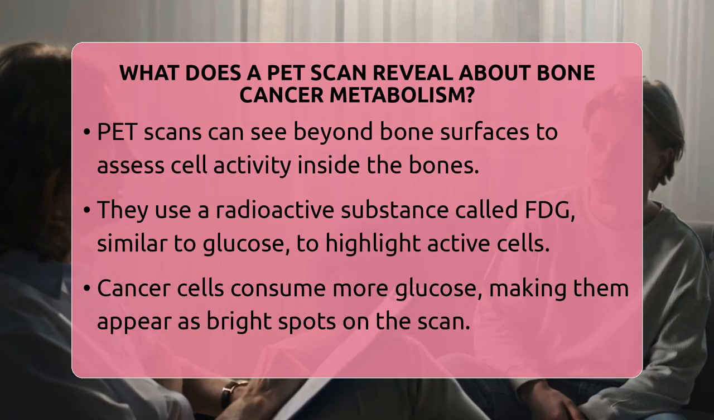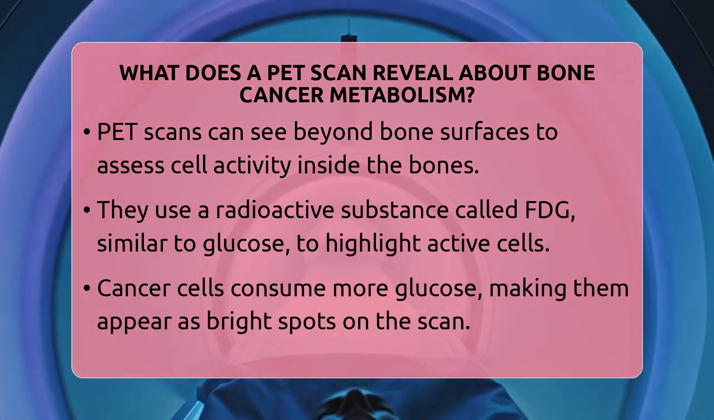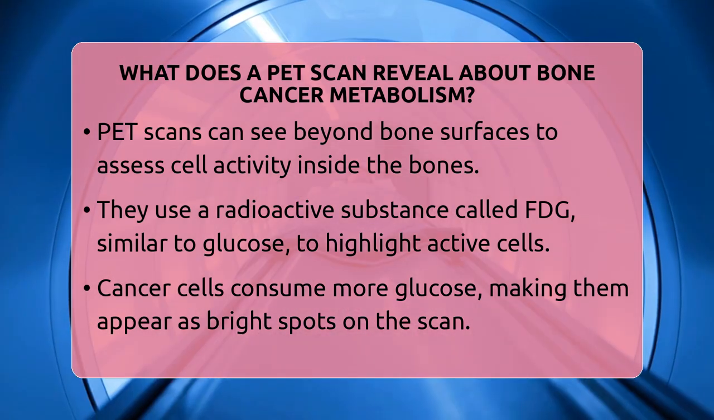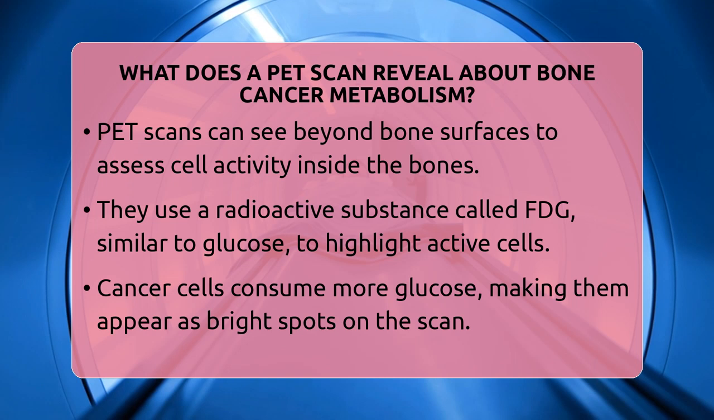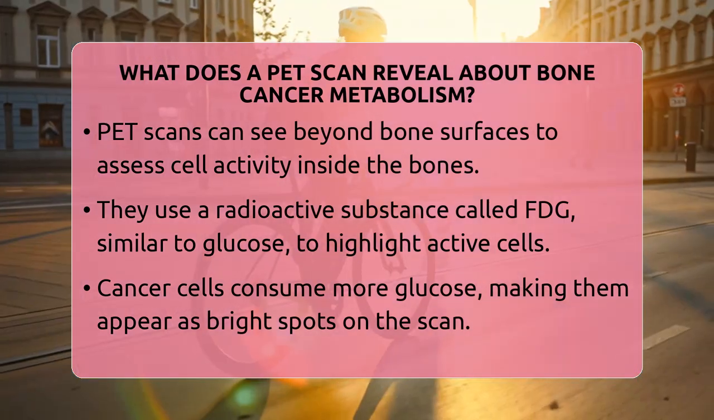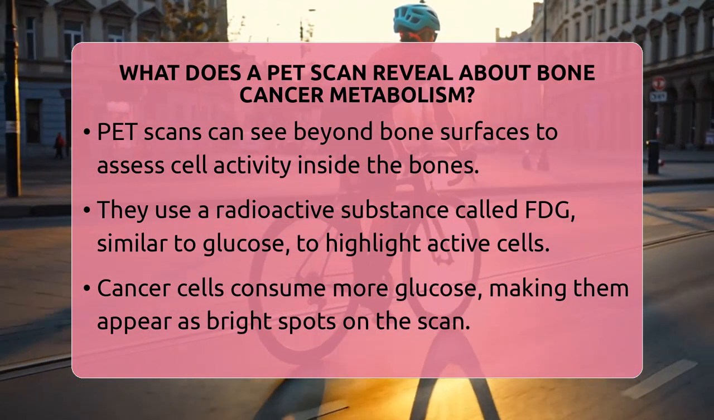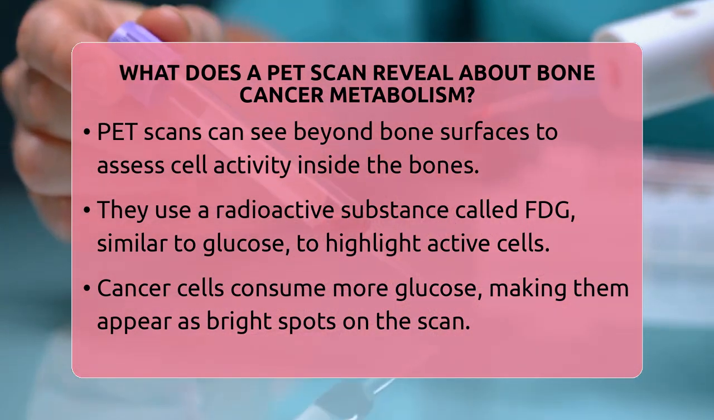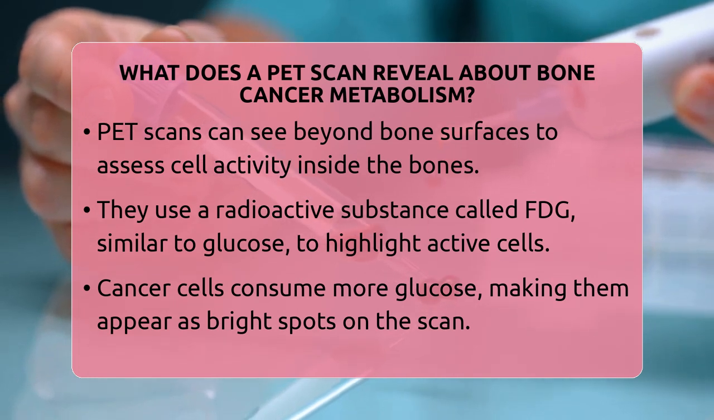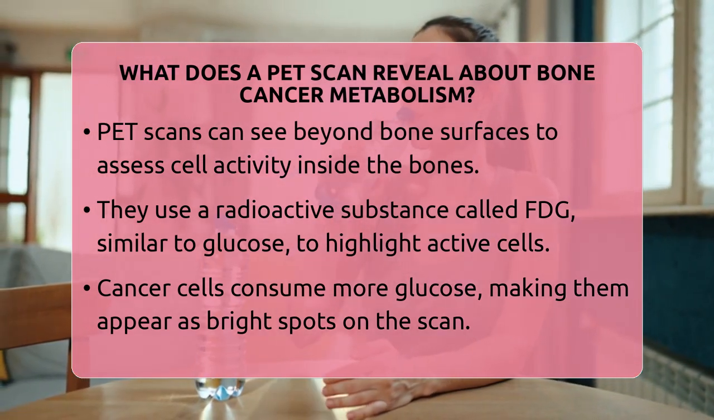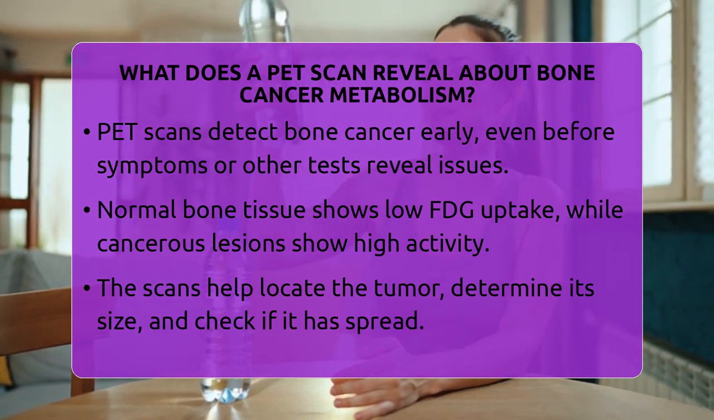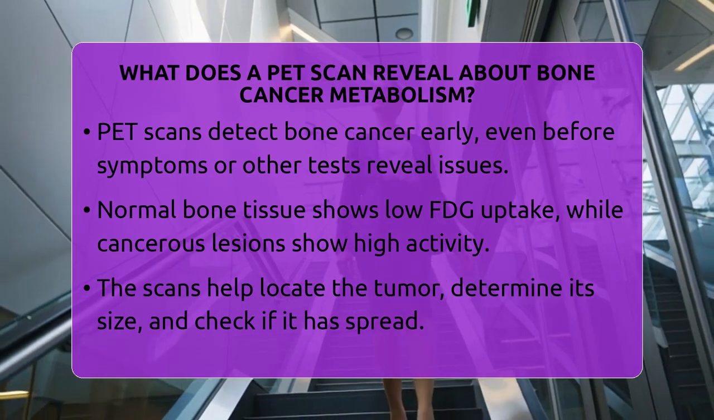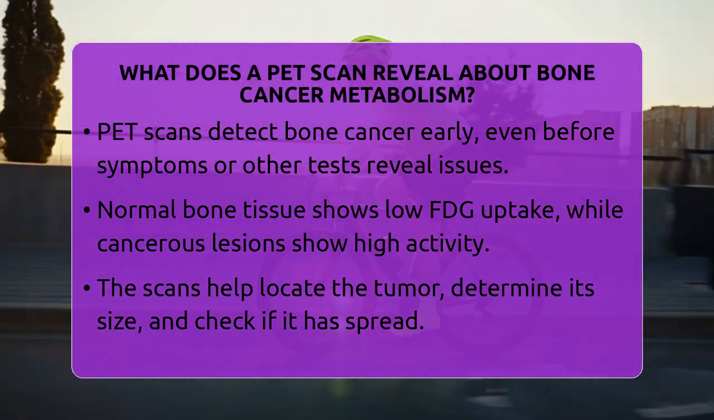They use a tiny amount of a radioactive substance called fluorodeoxyglucose, or FDG, which is similar to glucose, the sugar our cells use for energy. Cancer cells tend to consume more glucose than normal cells because they are growing and dividing rapidly. When a PET scan is performed, the FDG travels through the body and accumulates in areas where cells are very active. If there is a bone tumor, especially a cancerous one, it will usually show up as a bright spot because those cancer cells are gobbling up a lot of the tracer.